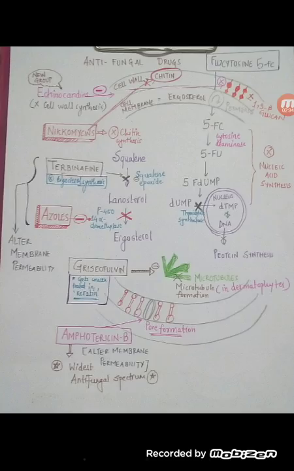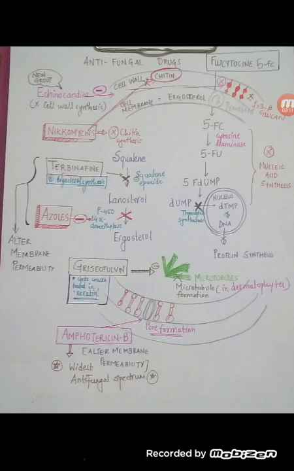Now we have the drugs which act upon the cell wall. These are basically nikkomycins, which inhibit chitin synthesis. Then we have echinocandins, that is caspofungin, which specifically acts on 1,3 beta glucan and inhibits the component that makes up the cell wall. So we are inhibiting the cell wall formation. Next, coming to the cell membrane.